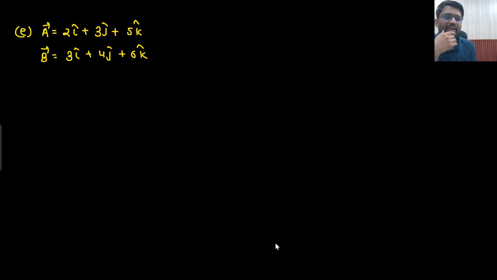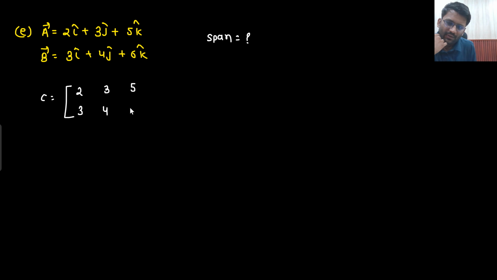In the examination, vectors A and B are given. They are asking what is the span. What will you do? Find out the span. So I will calculate a matrix C that will look somewhat like this: 2, 3, 5; 3, 4, 6.